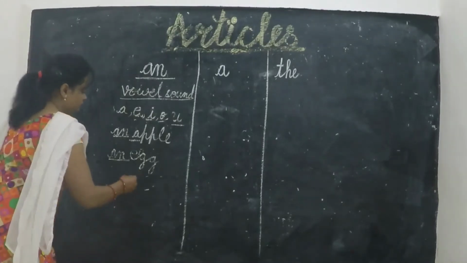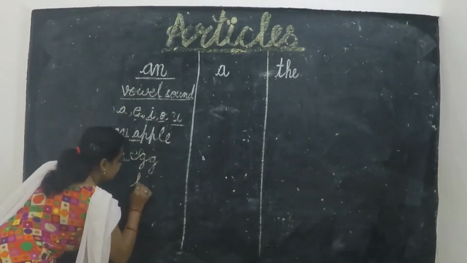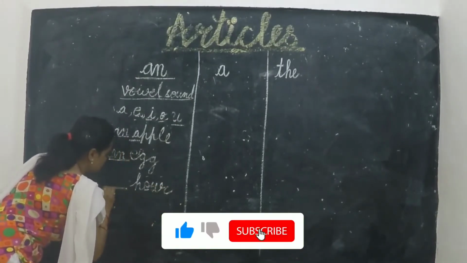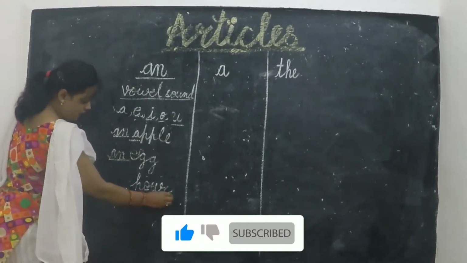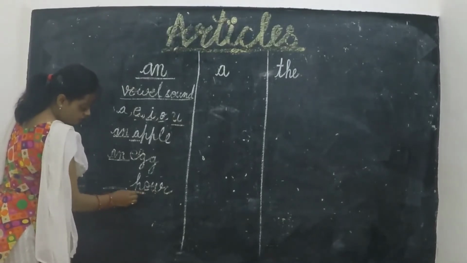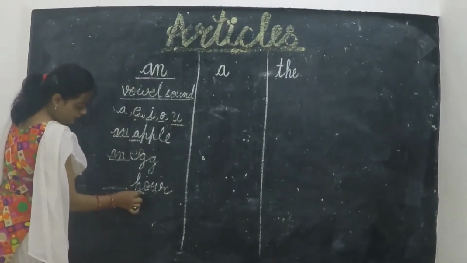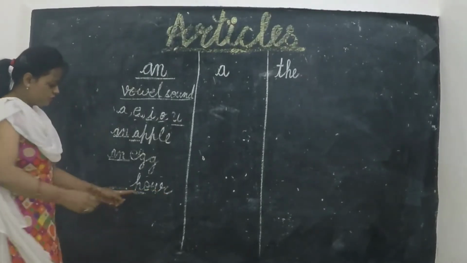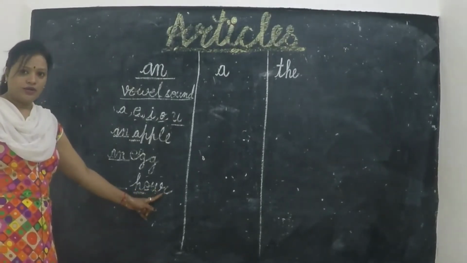And I write here this: HOUR. H is not a vowel, but when we pronounce it, HOUR, what do I pronounce? R. Okay?